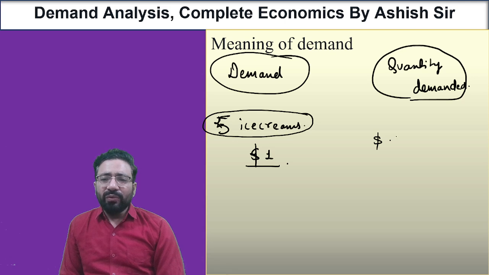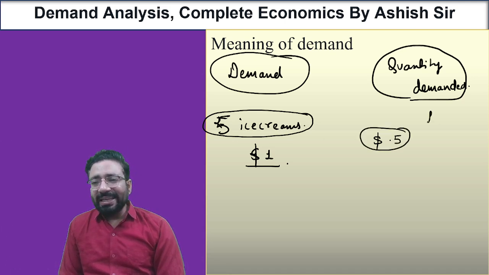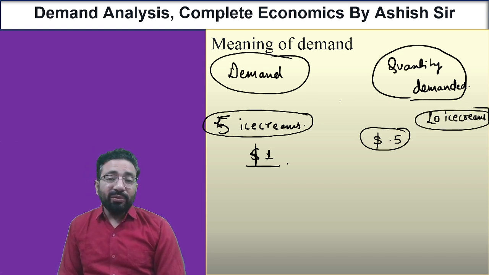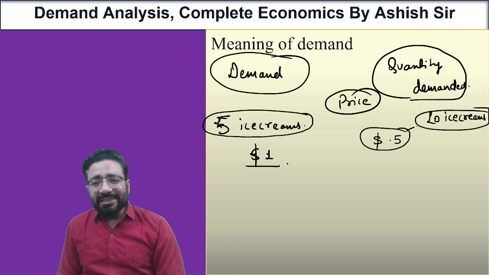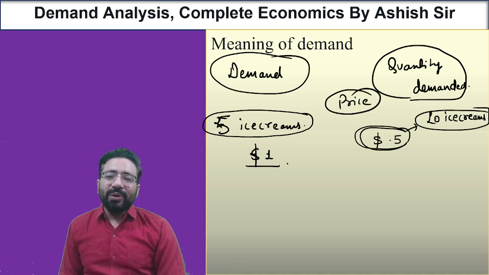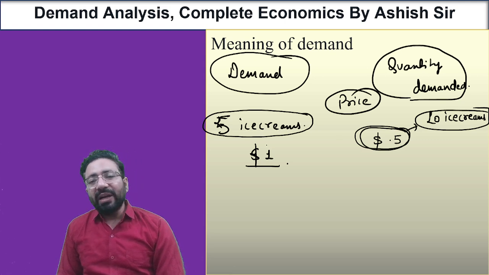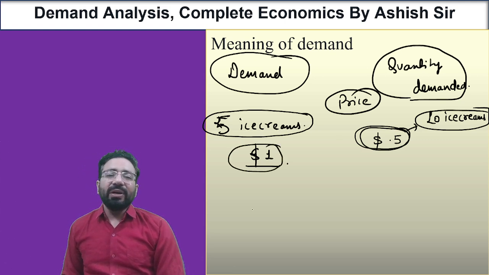Now it is being sold for $0.5 per unit. So I will purchase 10 ice creams. Why did I change my purchase from 5 to 10? Your answer would be price. I can purchase 10 as long as the price is $0.5, but I am ready to purchase only 5 when the price is $1.